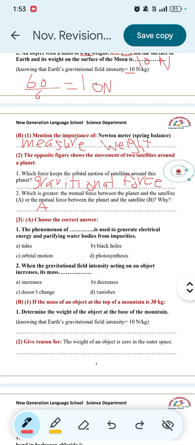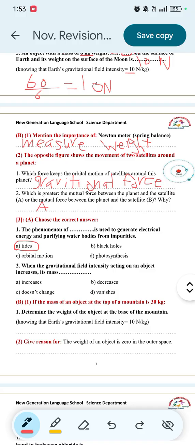Question 3. Choose the correct answer. Number 1. The phenomenon of space is used to generate electrical energy and purifying water bodies from impurities. So the phenomenon of tides is used to generate electricity and purify water bodies from impurities.